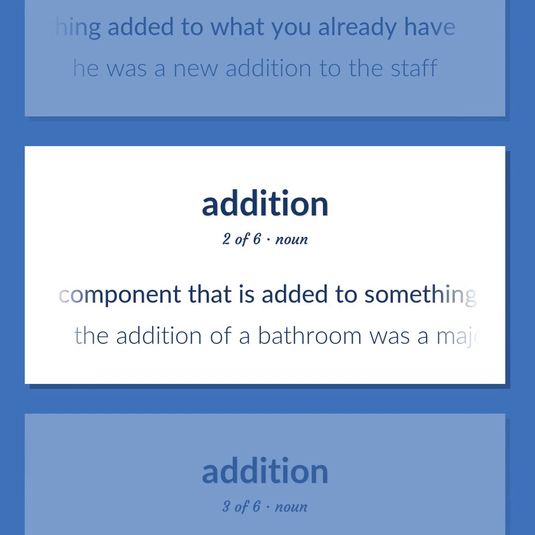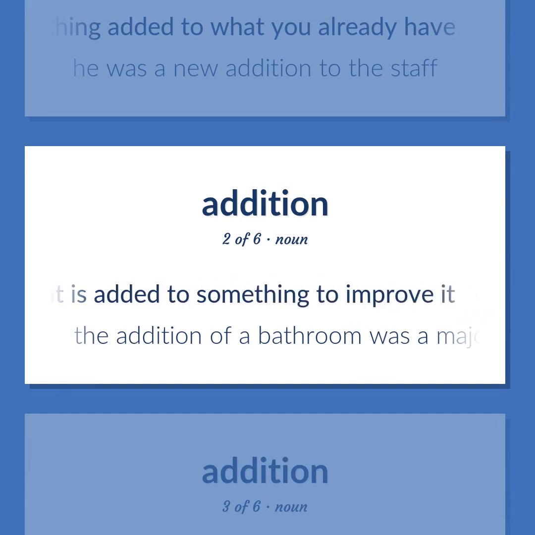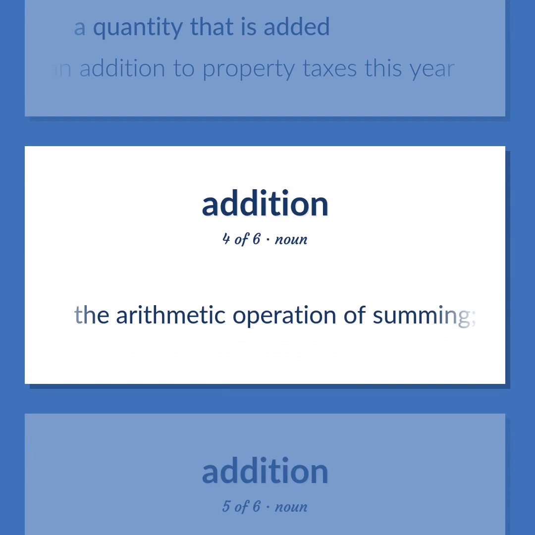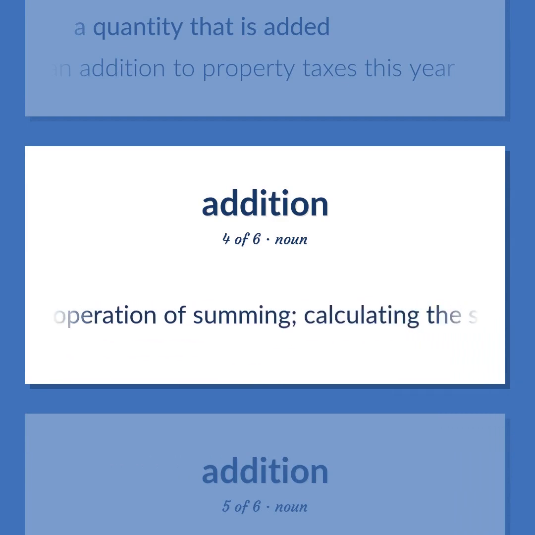A component that is added to something to improve it. The addition of a bathroom was a major improvement. A quantity that is added. There was an addition to property taxes this year. The arithmetic operation of summing. Calculating the sum of two or more numbers.